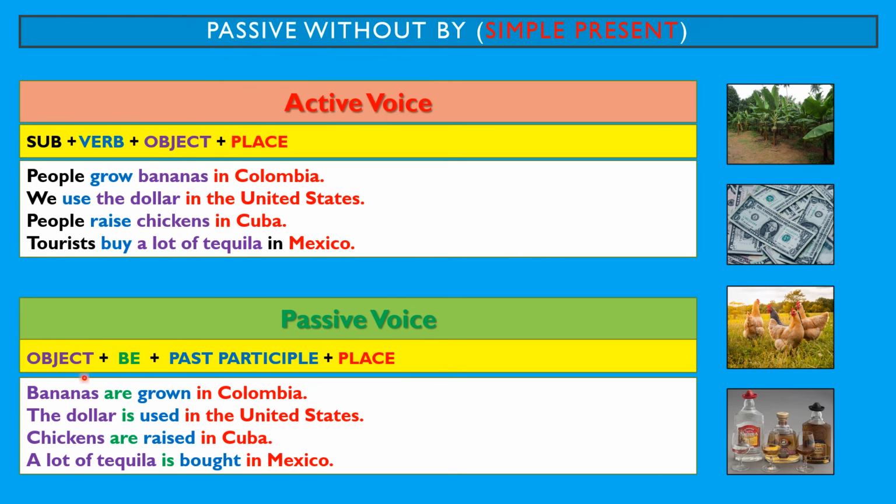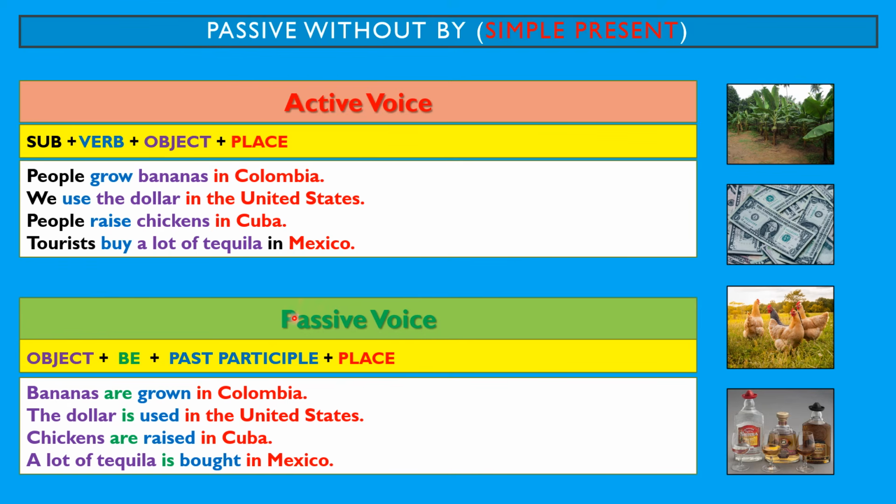For example, bananas are grown in Colombia. The dollar is used in the United States. Chickens are raised in Cuba. A lot of tequila is bought in Mexico.